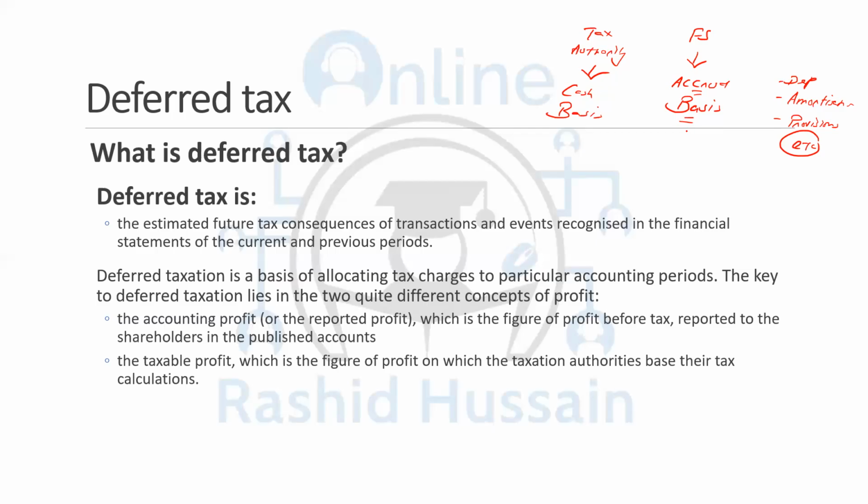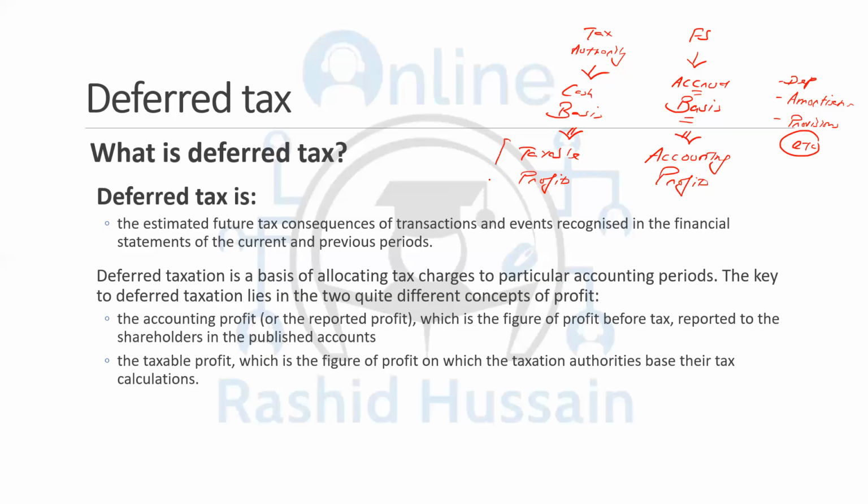Based on the accrual basis, you are calculating the accounting profits. And based on the cash basis, after doing the adjustments, you will be calculating the taxable profits. Using the cash basis, which the tax authority is dealing with, you will have the taxable profits.